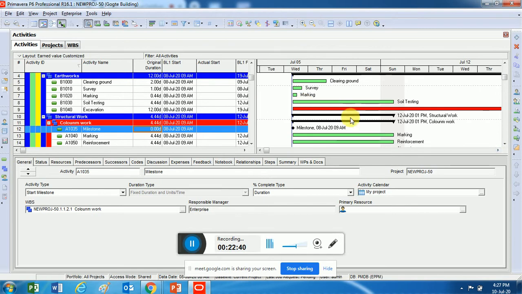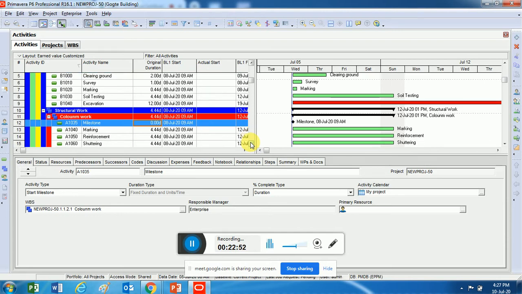Based upon the durations we have given, these have been scheduled, and all the activities have been scheduled on the same day. That's okay. So this is a milestone we have created. Milestone, remember, is a 0 days activity. It does not have any duration. It's only for you to recognize this is a milestone, this is where we are starting, and from this to this is what you have to achieve.